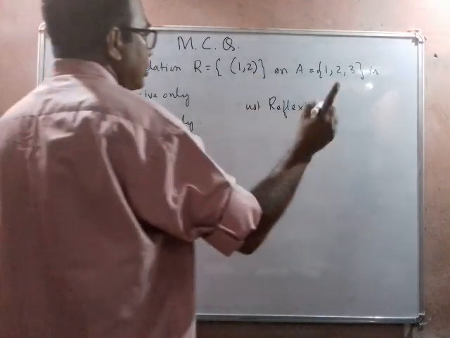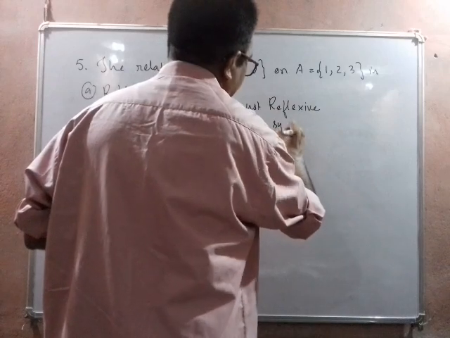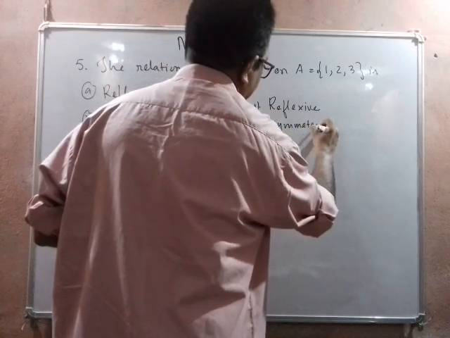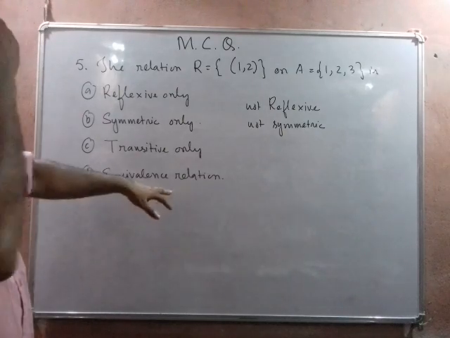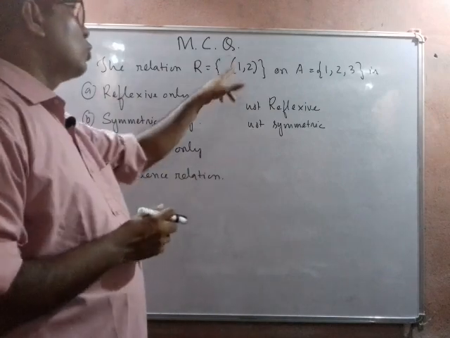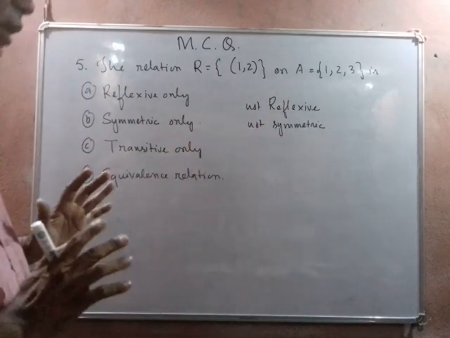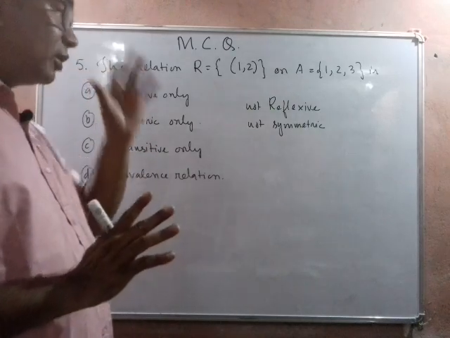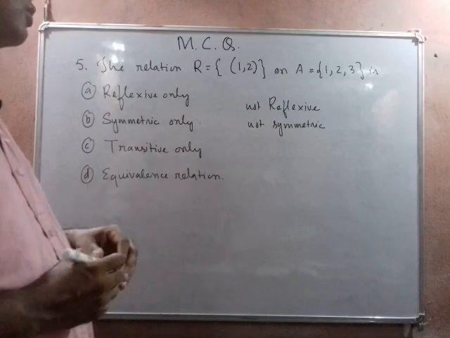Then (1, 2) is present, (2, 1) is not present, so it is not symmetric. As we get not reflexive and not symmetric, it is also not an equivalence relation. So we are going to check whether this one is true or not. (1, 2) is present, but 2 is not related to any other element. In such a situation, transitivity is not a contradiction.